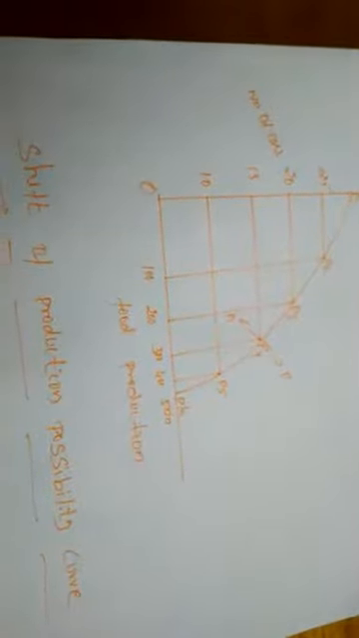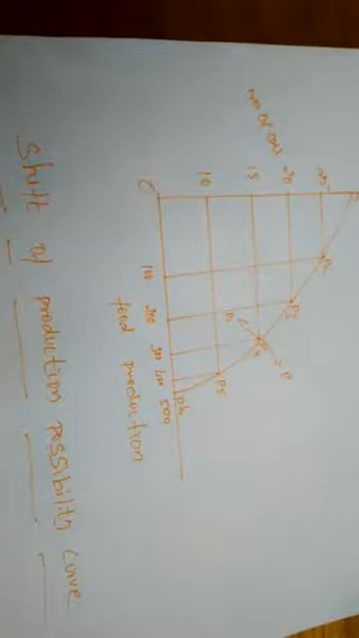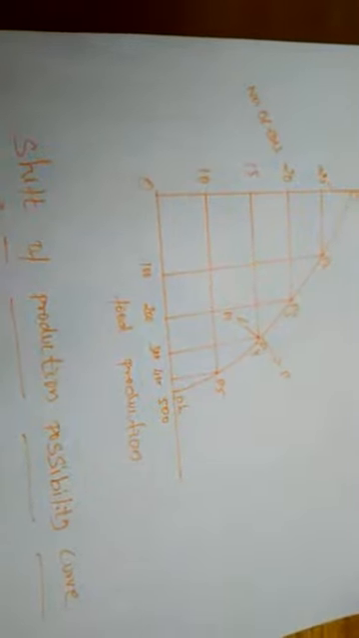Fourth, only two goods can be produced from the given resources. By using the given resources, we have to produce two commodities only, for example, cars or food. So the production possibility curve is used for choosing one commodity from the two.